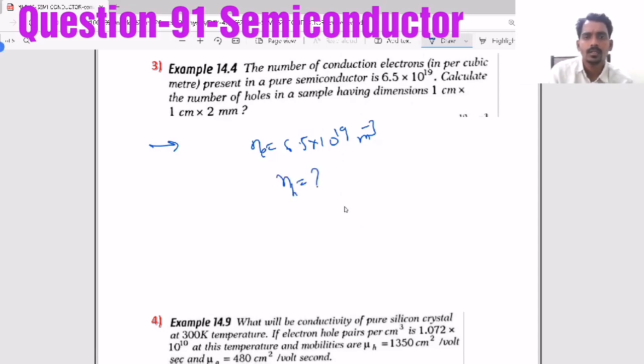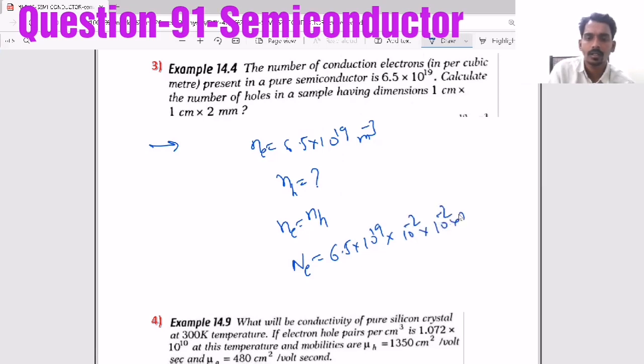See, as it is intrinsic, the number of holes and number of electrons must be the same, Ne equal to NH. But they are asking per particular volume, so the number of electrons will become 6.5 into 10 power 19 into, what is the volume given? 1 centimeter, 1 centimeter, 2 millimeter. So 2 into 10 power minus 3. So this will give you the answer.